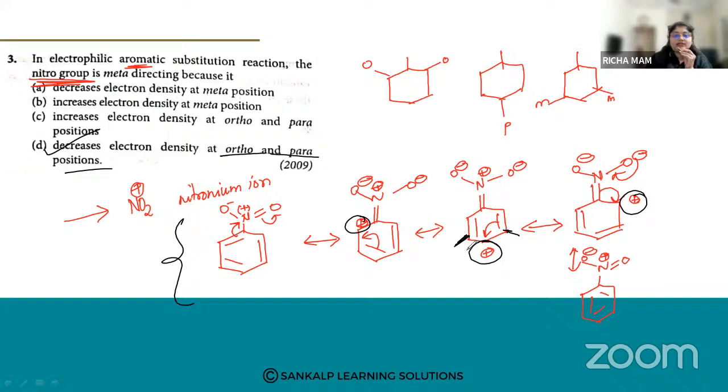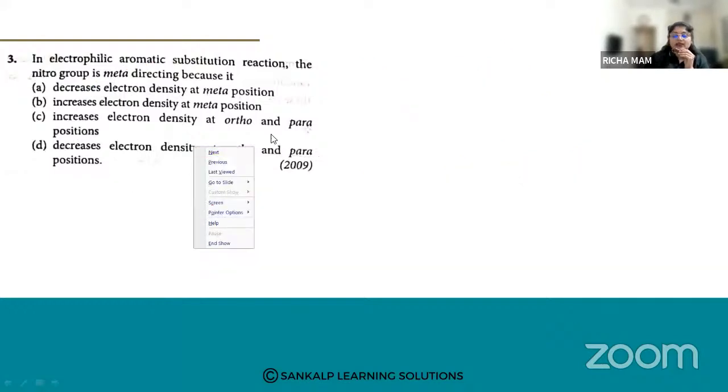Okay, because electron density is high. So the reason is it decreases electron density at ortho and para position. Yes, option number D. Yes, Tejaswini has also answered it. Very good. I hope it is clear. Fine. So remember the nitro group, nitronium ion.